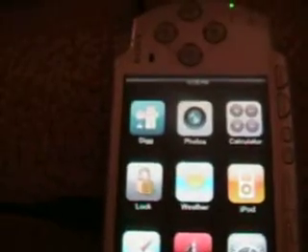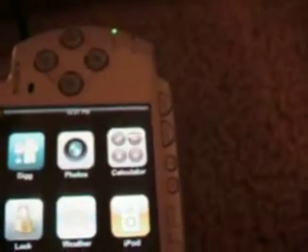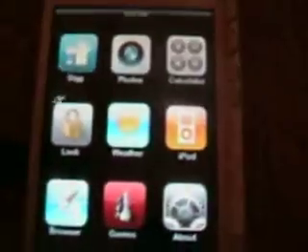You've got your digg, photos, the calculator. See? Fully functional. Lock, which is really awesome.